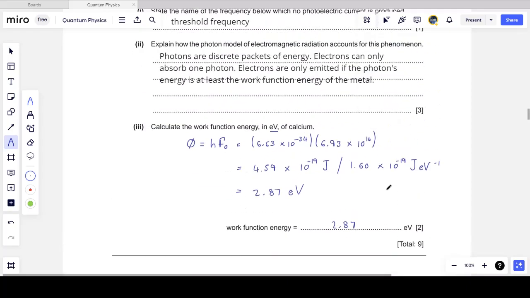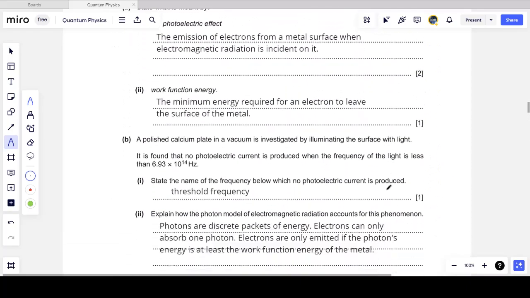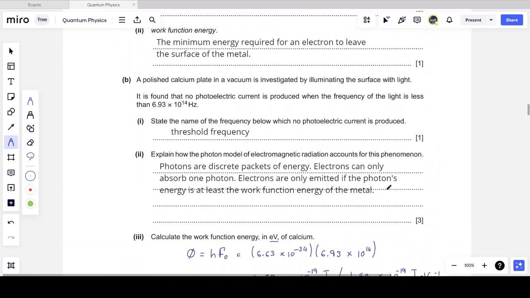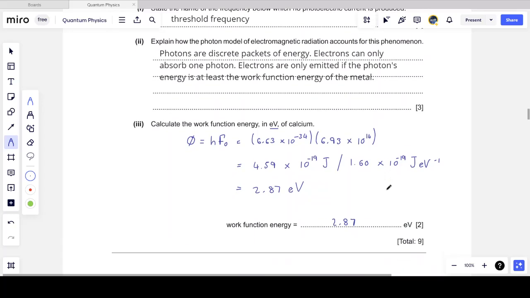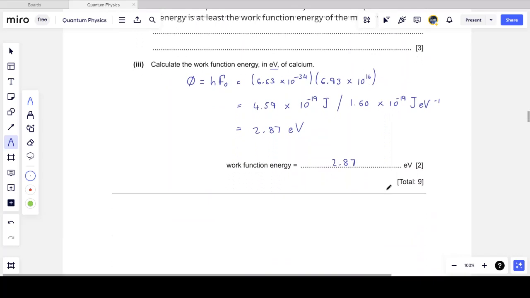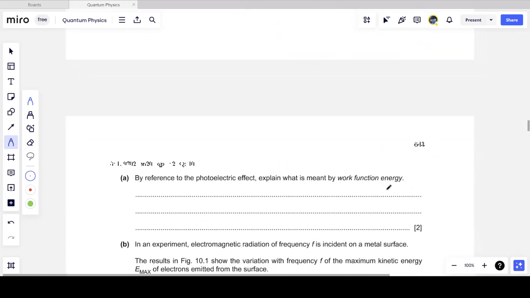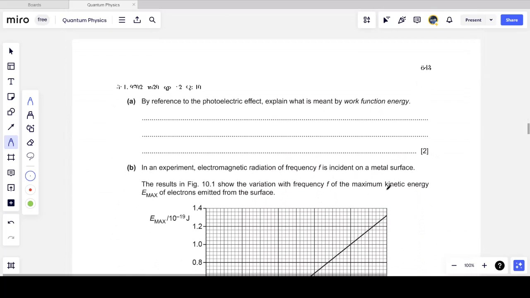Now that question was worth 9 marks, and that was a good mix of, do you understand what the photoelectric effect is, and can you use a basic calculation to calculate the work function energy. So you can see questions can be a mix of calculation and understanding of the concept. It's very important that you understand both. What were his conclusions about the photoelectric effect, and how did this impact the particulate nature of the photons, which were previously thought to be waves.